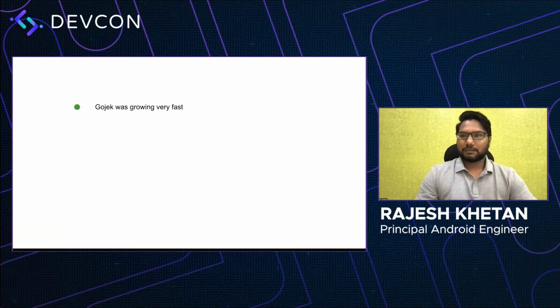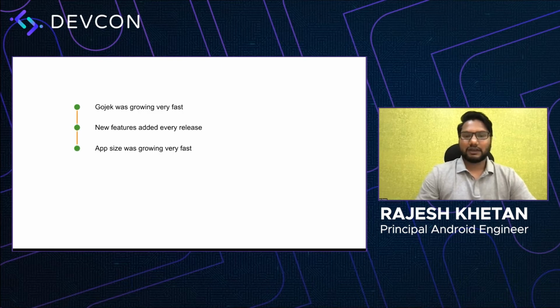So in the past few years, Gojek has been growing very fast. We started adding a lot of new features to make it easier for our customers to use the app. And the whole company was basically focusing on adding new features and providing as many features to the user. And then we saw that because of this, the app size was also growing very fast, which no one was looking into, because everyone was focused on building new features.